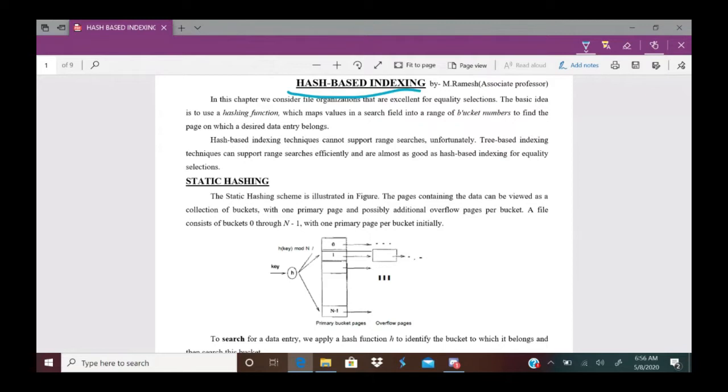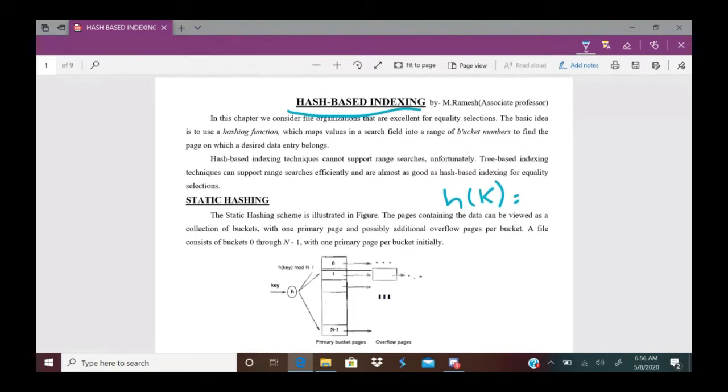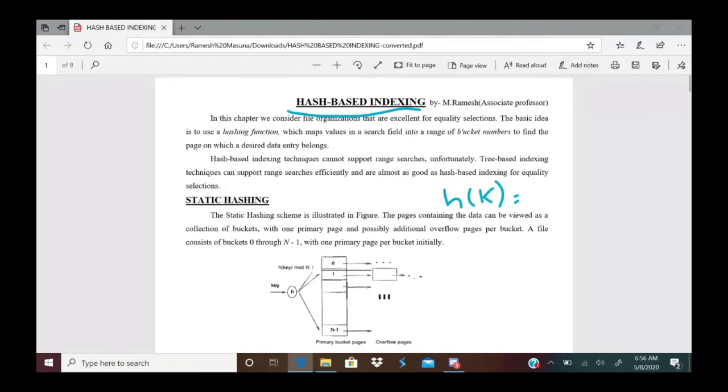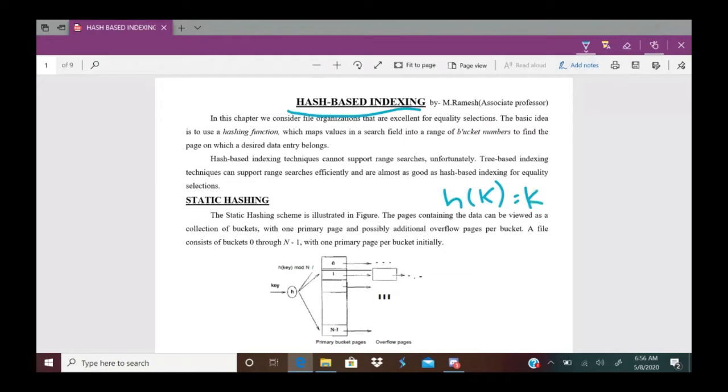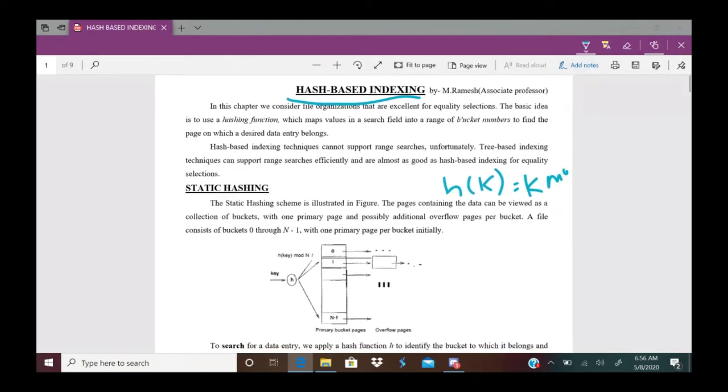Hashing uses some hash function like h of key, some hash function. This hash function will use some method like key mod, something like h of k equal to k mod 10.